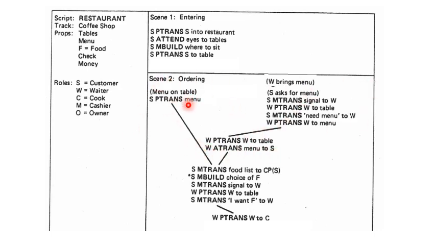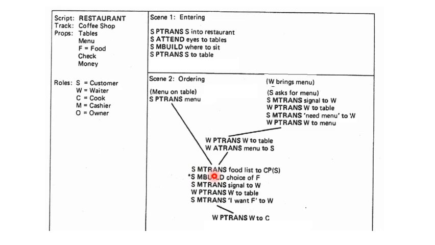The customer has the menu. Now what will we do? We will look into the menu. We will select items. We will tell the waiter. The waiter takes down our order. He goes to the kitchen. Now let's see how we can represent this knowledge.